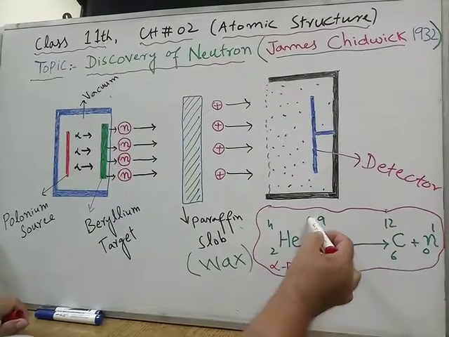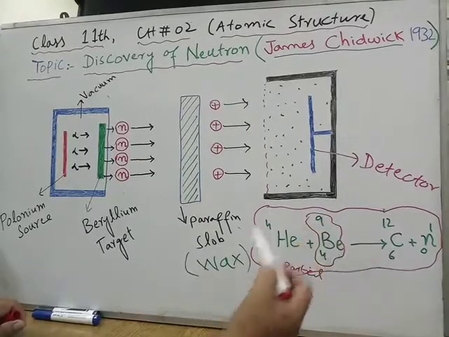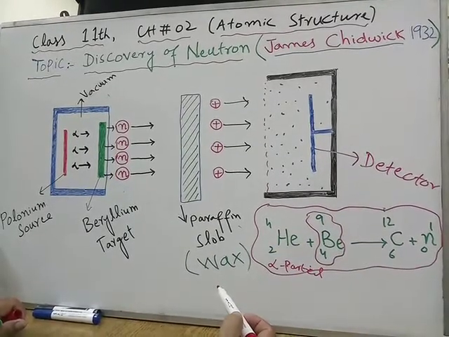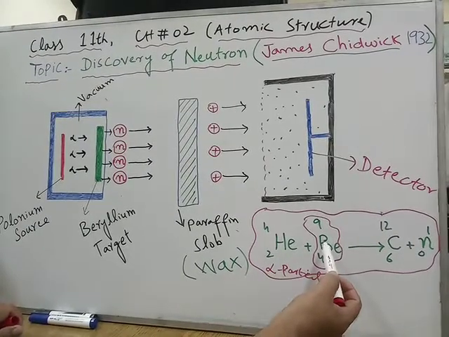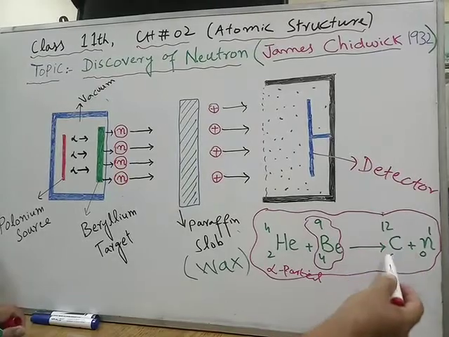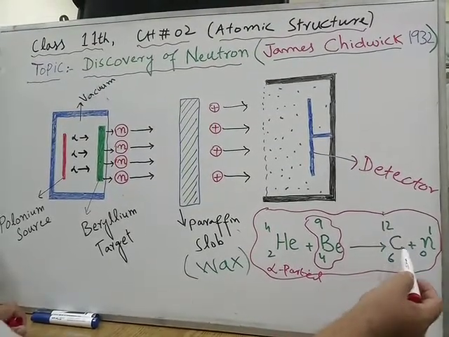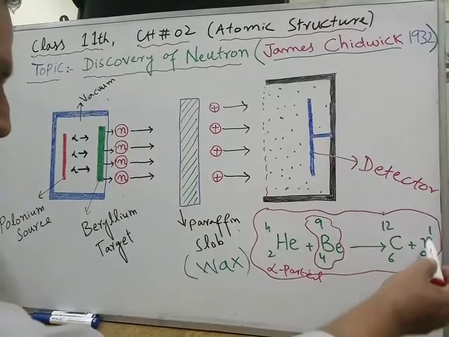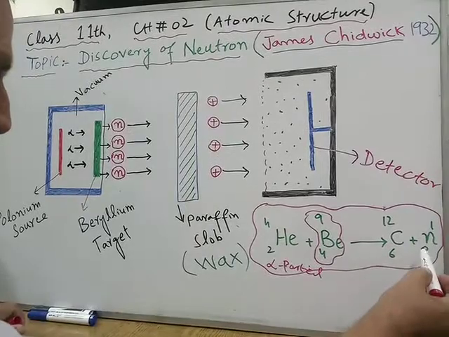This is the beryllium target. Beryllium has atomic number 4 and mass number 9. So when an alpha particle is allowed to strike the beryllium, beryllium is converted into carbon 12, where 6 is the atomic number and 12 is the mass number, with the ejection of a neutron. Here n represents the neutron.